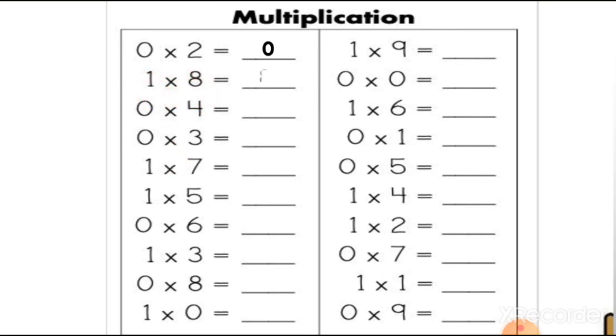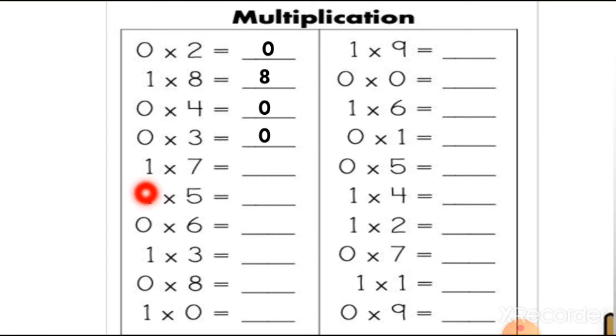1 times 8 is 8. Now the next one, 0 multiplied by 4. It means the answer will be 0, always 0. Next one, 0 multiplied by 3. So you will get the answer 0. Just keep this in your mind, that whenever you multiply any number by 0, you will get 0.